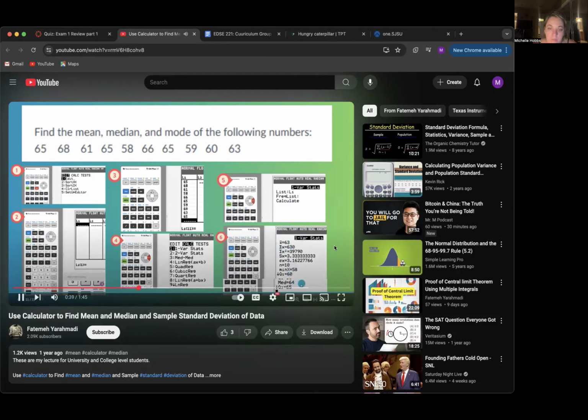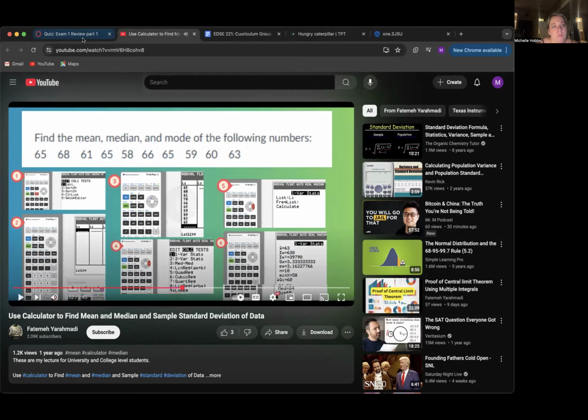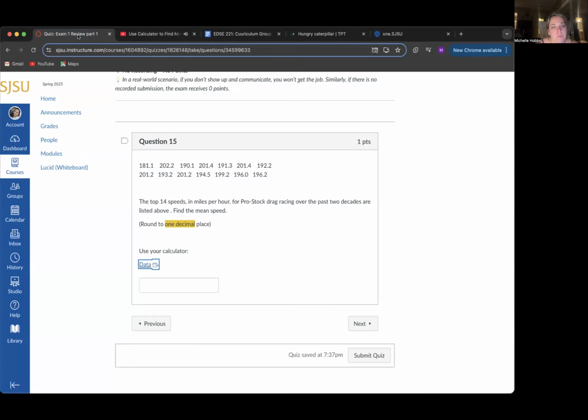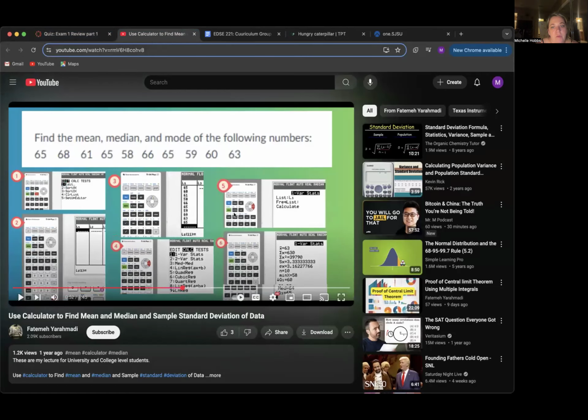If you go to the next page, you see the median 64, and by checking the data, you can see 65 has the highest frequency. Let's take a look at our calculator. Let me show you how. Oh, we're looking for the mean right now. You can use your calculator and do the calculation live as well.